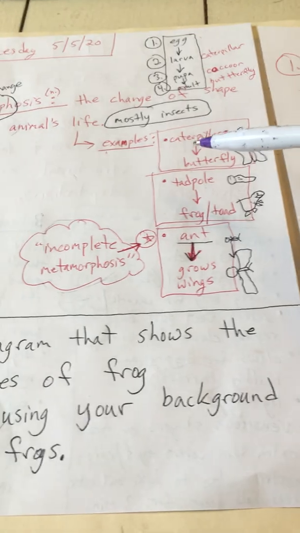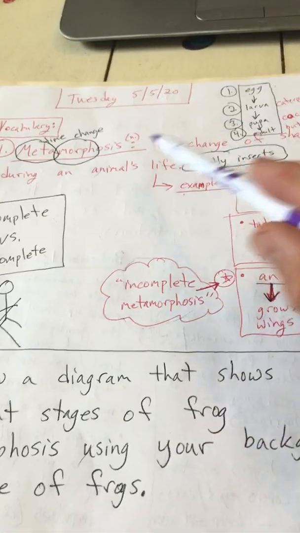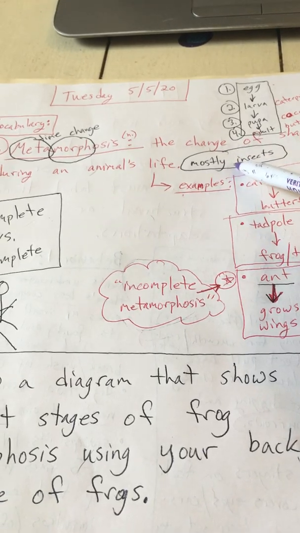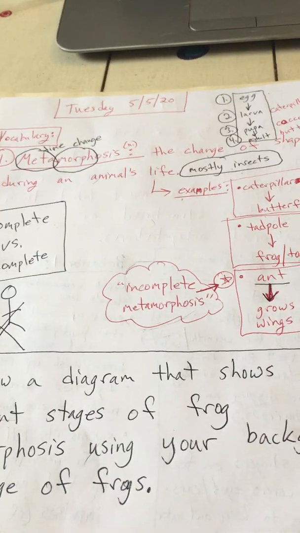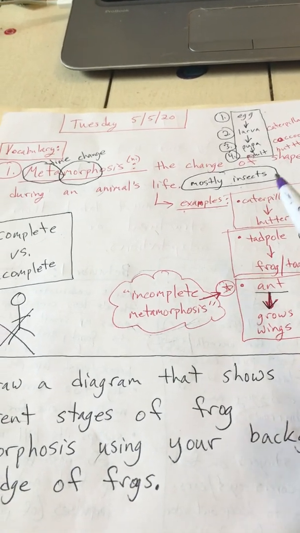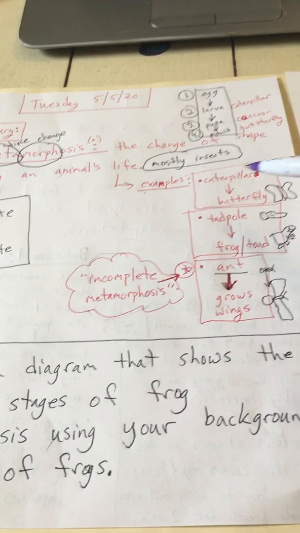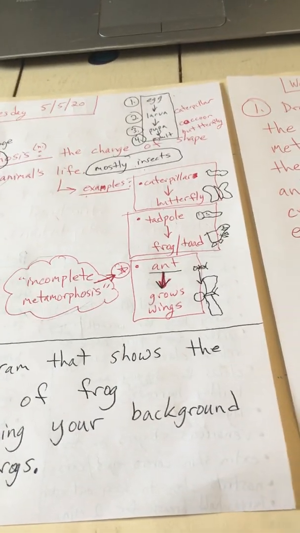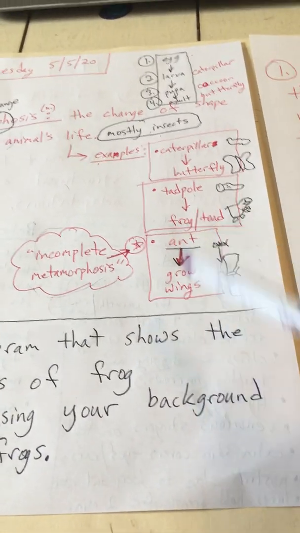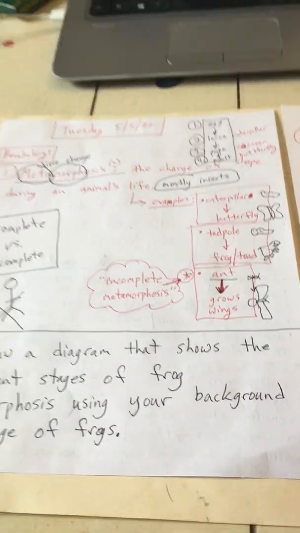Okay? So most creatures that go through metamorphosis are insects. Mammals do not go through metamorphosis. We're going to learn about the life cycles of mammals coming up next. But metamorphosis is mostly insects, but then there are some amphibians like frogs and toads and salamanders that also go through a metamorphosis.